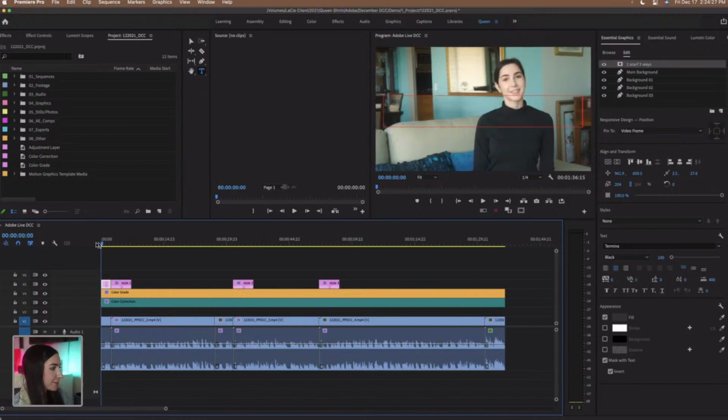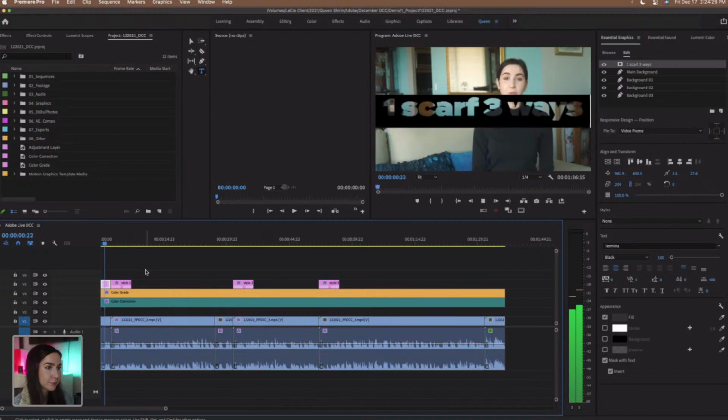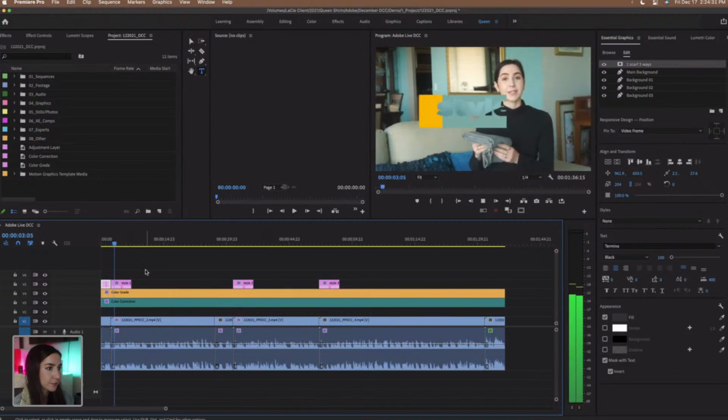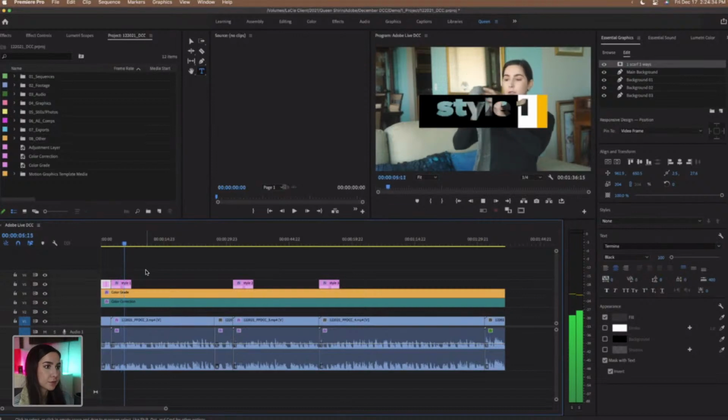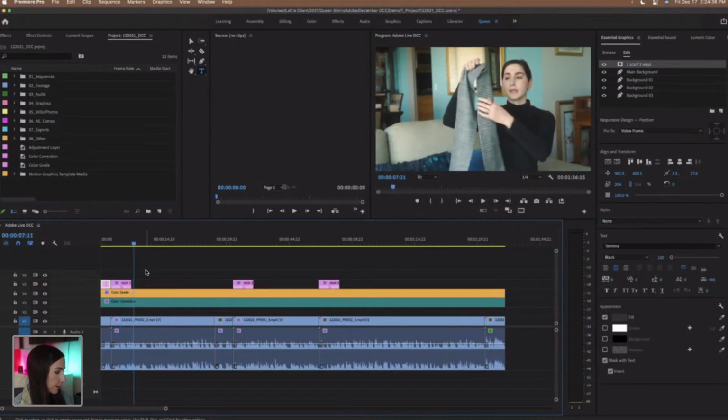And let's take a look at that. Today I'm going to show you 3 ways to wear a scarf. The first way is super simple. You're simply going to open up your scarf and make sure that it's beautiful.